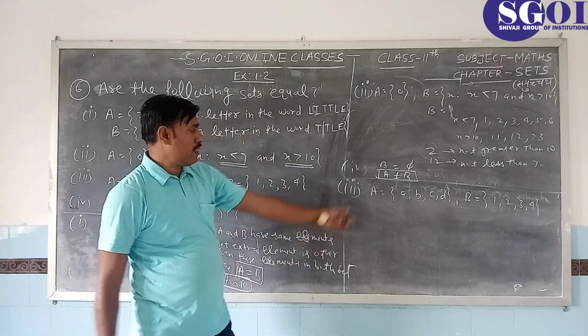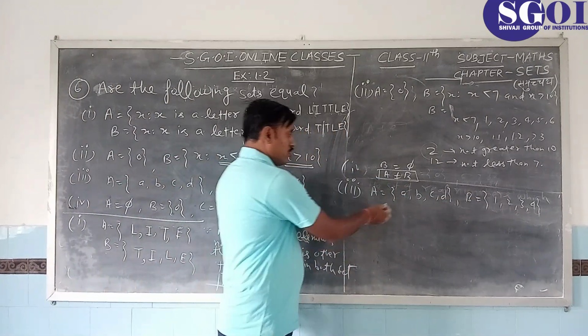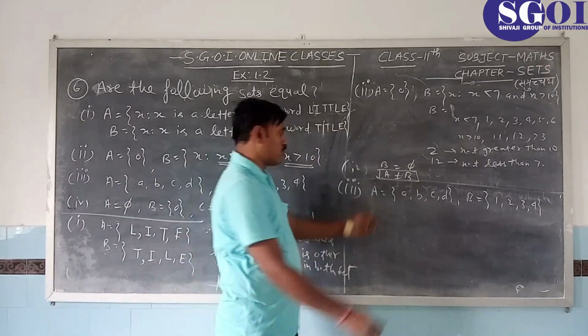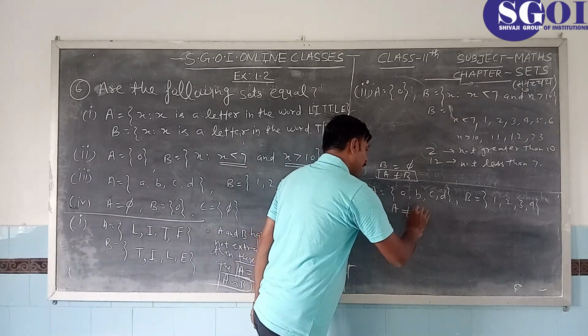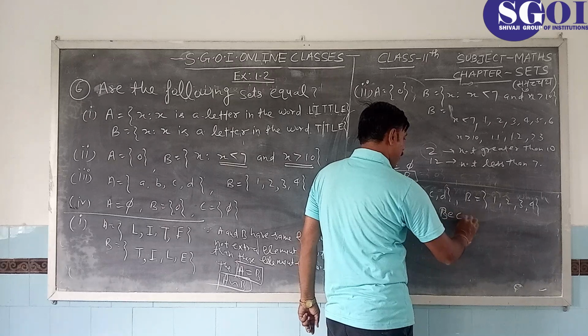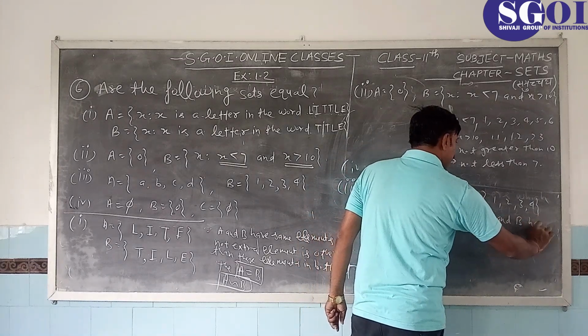So here A equals {a, b, c, d} and B equals {1, 2, 3, 4}. So the elements of A and B are different. So A is not equal to B, because A and B have different elements.